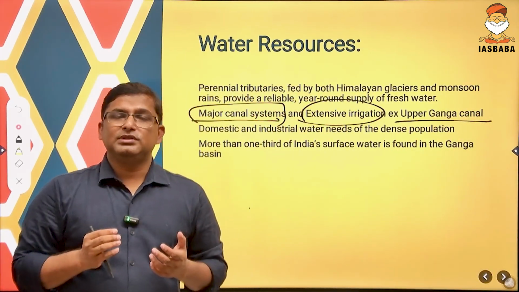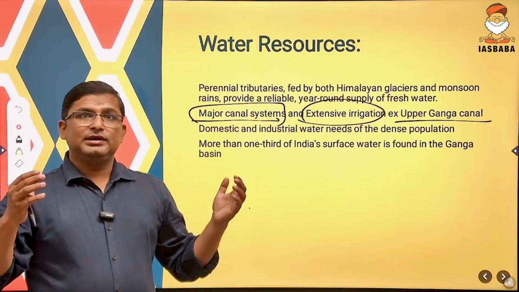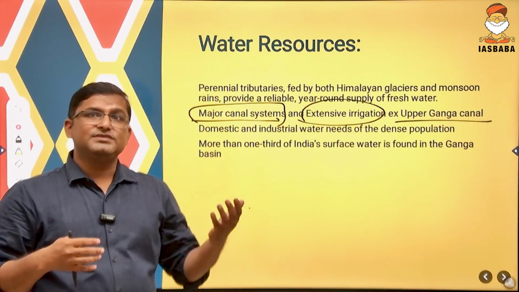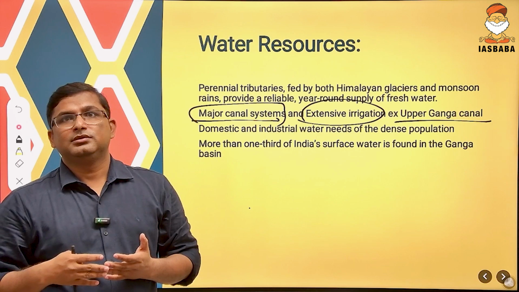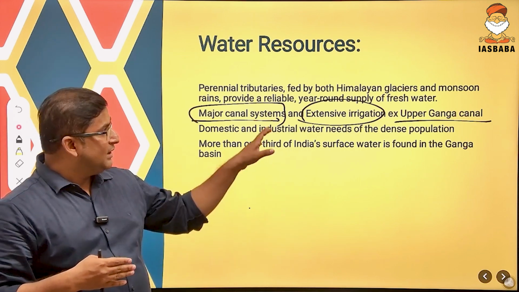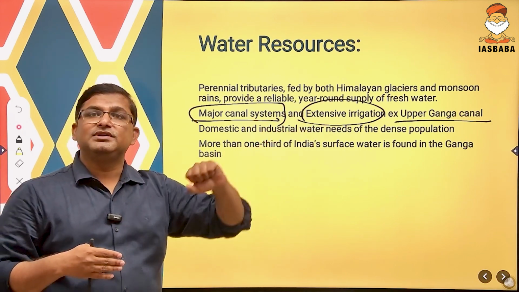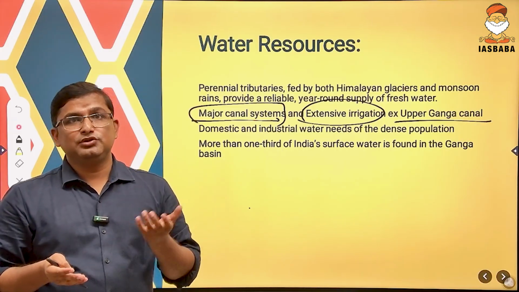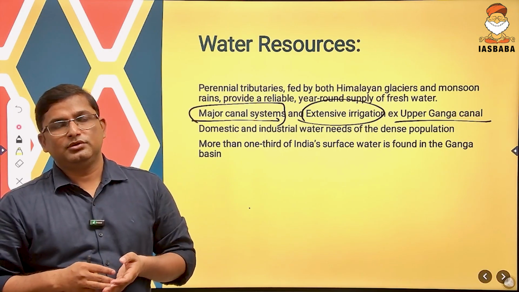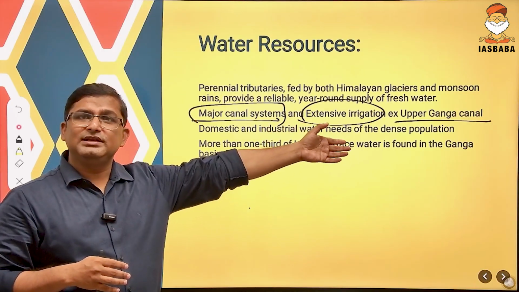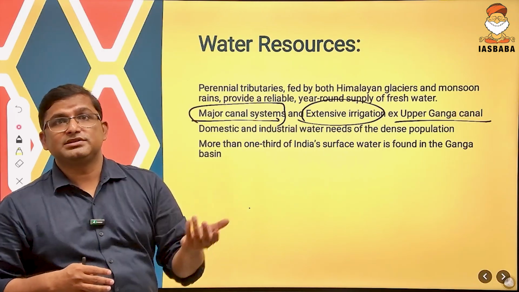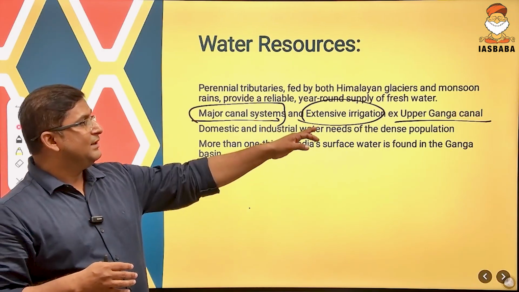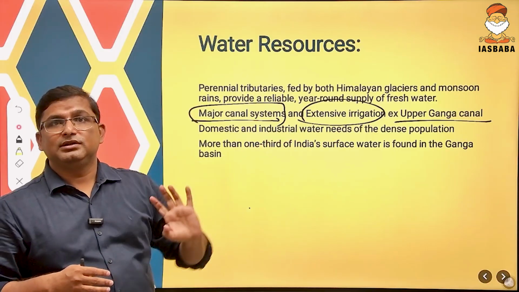So this led to what? This led to the increased density of population who live in UP, Bihar. Because they get the opportunity of irrigation due to the canal system, it led to the development of the agrarian population in UP, Bihar and West Bengal. So you should have written the example also to fetch a few extra marks. You could have written the example of Upper Ganga Canal.